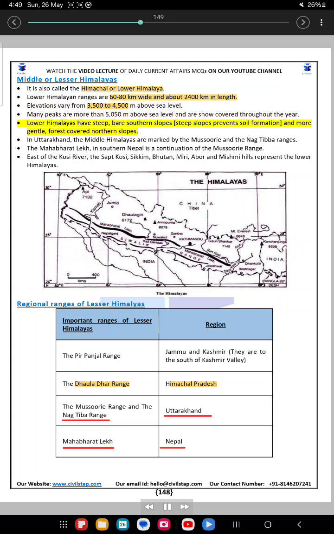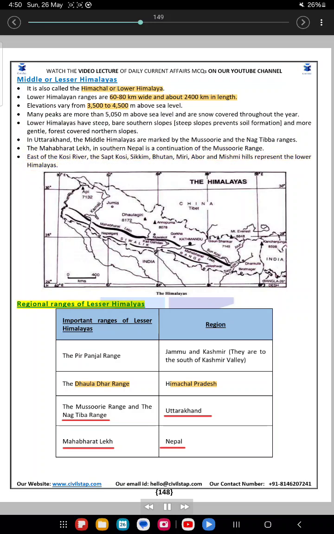Lower Himalayas have steep, bare southern slopes. Steep slopes prevent soil formation, and there are more gentle, forest-covered northern slopes. In Uttarakhand, the middle Himalayas are marked by the Mussoorie and the Nag-Tibba ranges. The Mahabharat range in southern Nepal is a continuation of the Mussoorie range. East of the Kosi River, the Sub-Kosi, Sikkim, Bhutan, Meri, Aber and Mishmi Hills represent the lower Himalayas.